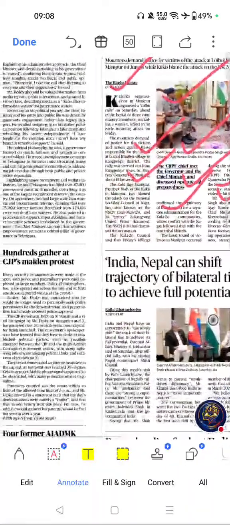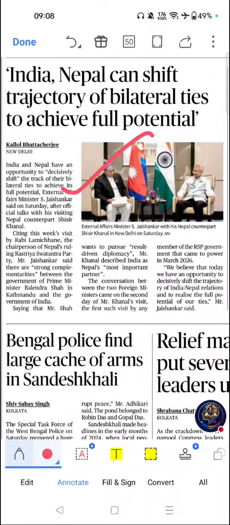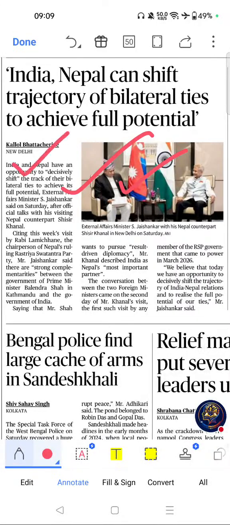Next important topic from this page was this one. India-Nepal can shift trajectory of bilateral ties to achieve full potential. You see the importance. India-Nepal relations are a permanent UPSC IR topic. Nepal is significantly important for India's neighborhood policy and frequently asked in prelims and mains section. Key themes are neighborhood first policy, India-Nepal relations, regional connectivity, and Himalayan diplomacy.